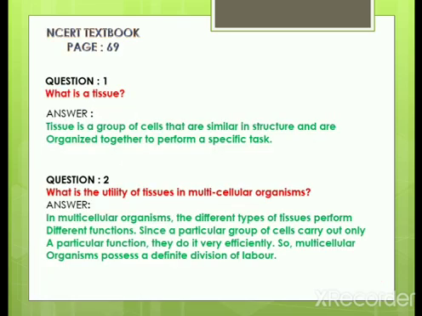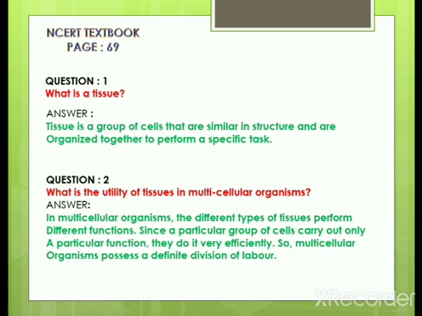Okay, so for this chapter, Tissue, on page 69, you can see some of the questions. What is the first question? What is a tissue? We have already seen this, but here we will revise once again.